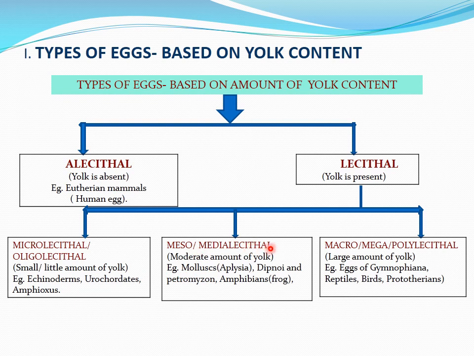Meso or medialecithal eggs. Here the yolk is distributed moderately in the egg. That means a moderate amount of yolk we can see in the egg. This type of eggs we call meso or medialecithal eggs. Example, eggs of molluscans, especially Aplysia, Dipnoi and Petromyzon, and amphibians, for example, frog.